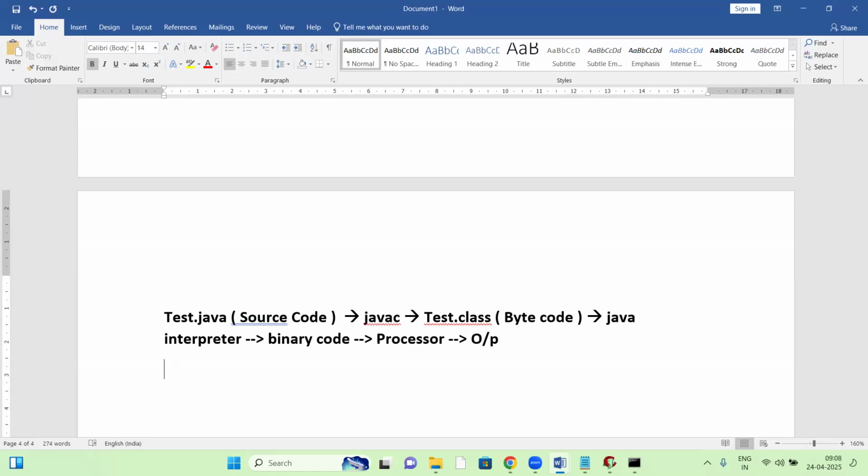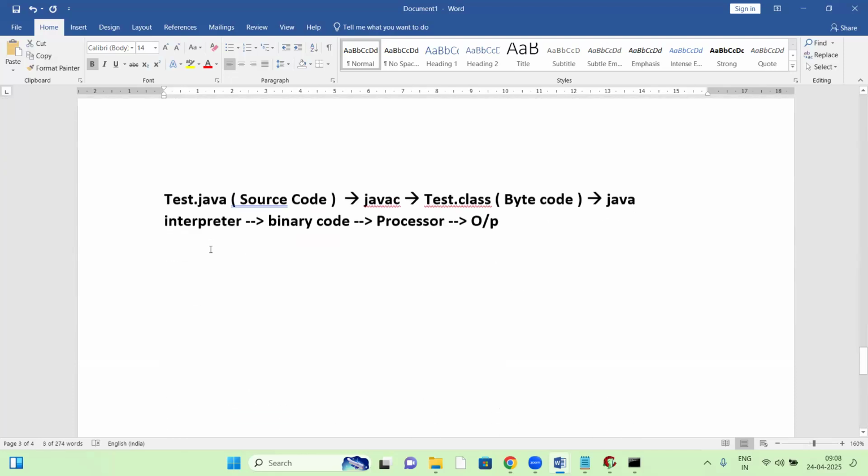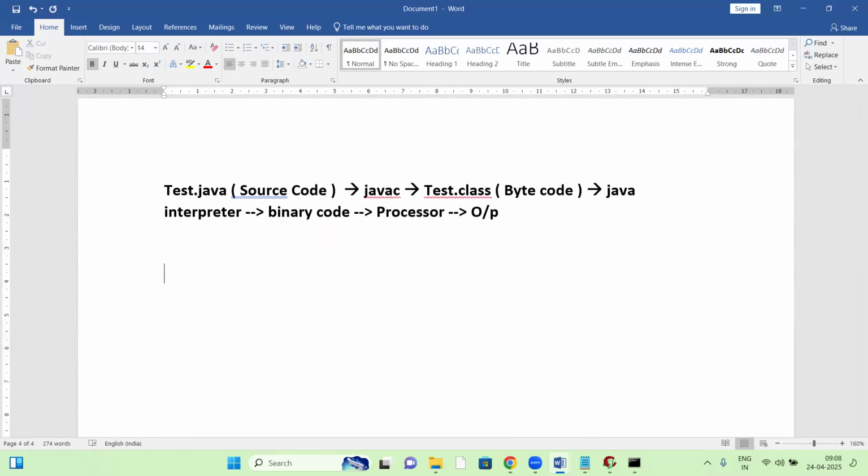That's it here. So what is happening? Source code is converted to bytecode by the Java compiler. Errors are checked by the Java compiler.